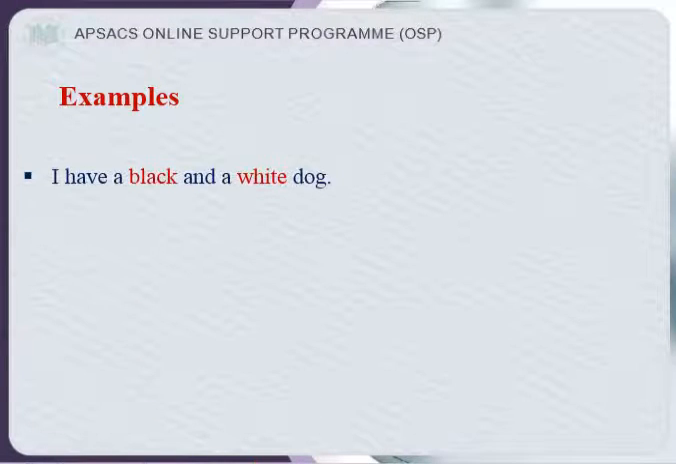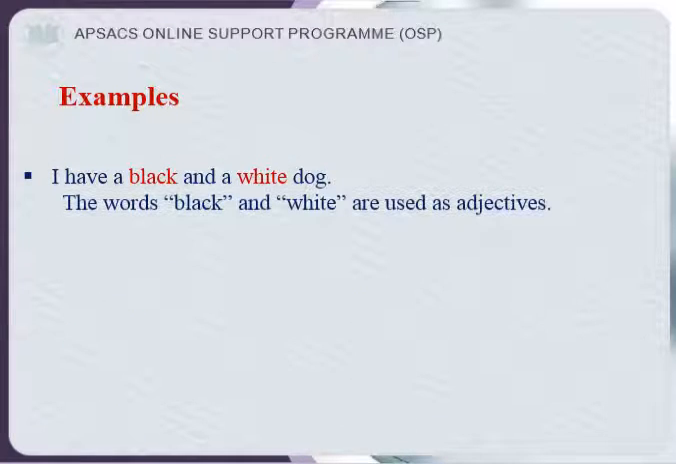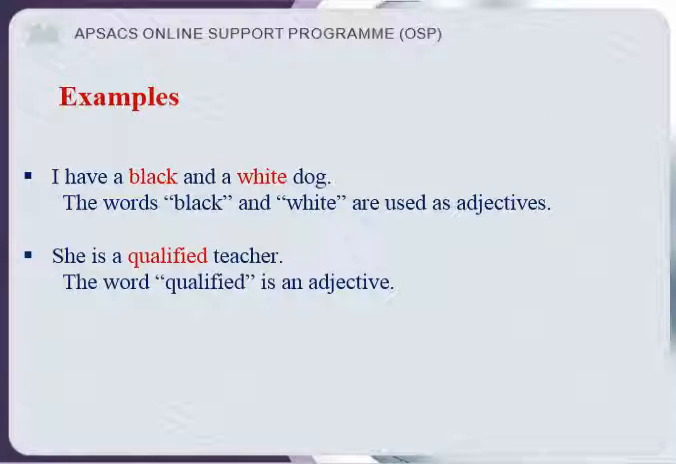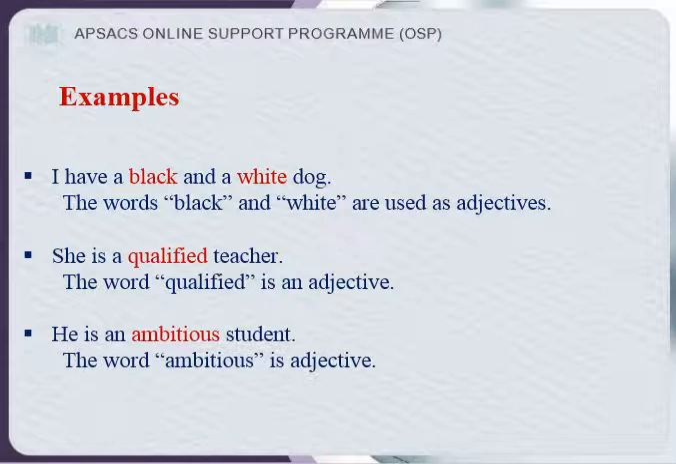The examples we have for adjectives are: I have a black and white dog. Here the words black and white both modify something about dog, so these are called adjectives. She is a qualified teacher. Here the word qualified adds some more meaning towards the teacher, so it is an adjective. He is an ambitious student. Here ambitious adds more meaning towards the student, so ambitious here is an adjective.